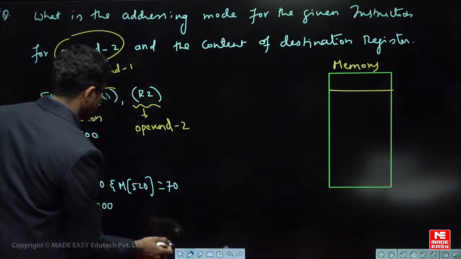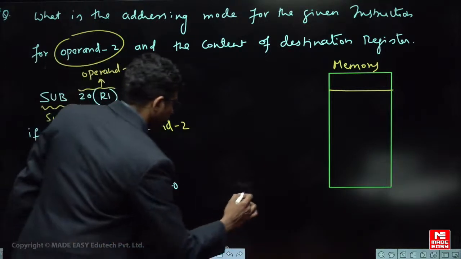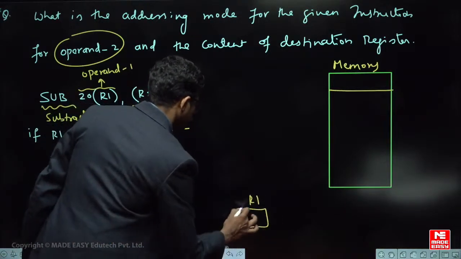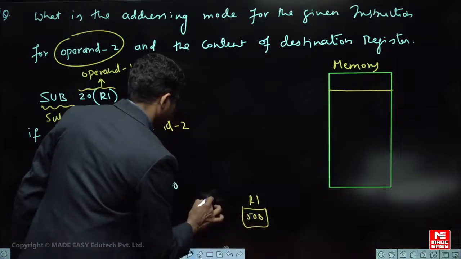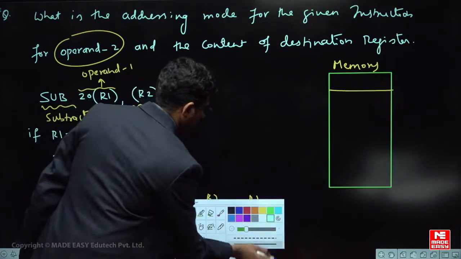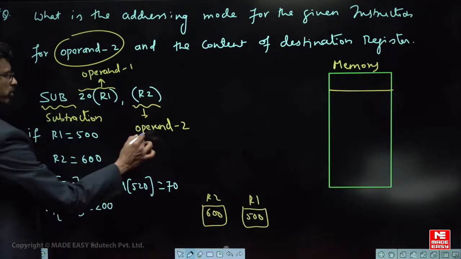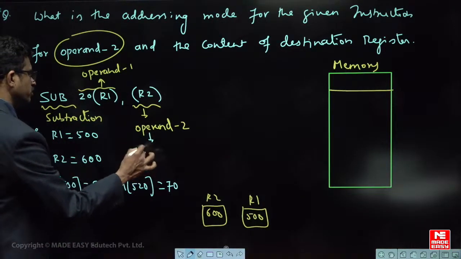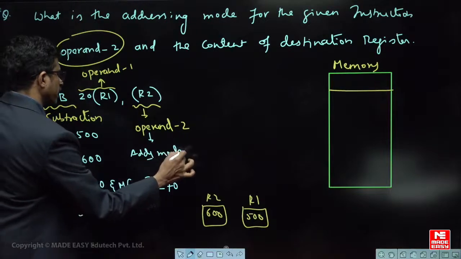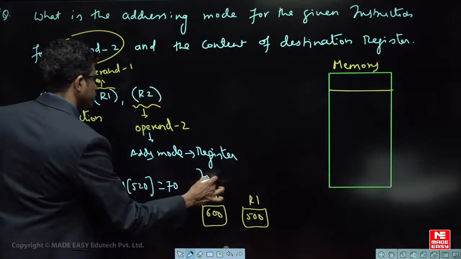What is the content in R2, and what is given in R1? R1 contains 500, R2 contains 600. So here R1 contains 500 and R2 contains 600. Something is given for us, right? Now observe. The second operand addressing mode is called register indirect.